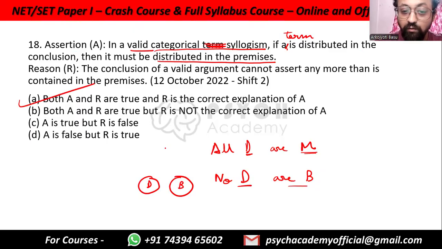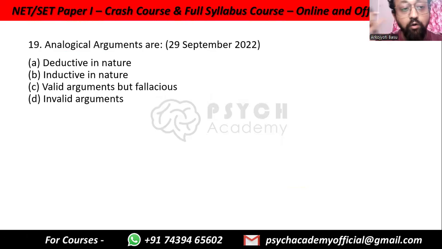But in the first case, we can write like this. Dogs is distributed, mammals is not. We don't know about all mammals. But here, since they're entirely separate, we know that all of the dogs are not falling under birds, and all of the birds are not falling under dogs. This is how distribution and non-distribution works. Analogical arguments are deductive in nature? No, inductive in nature. Yes, validity and invalidity are both about deductive arguments. So option B.